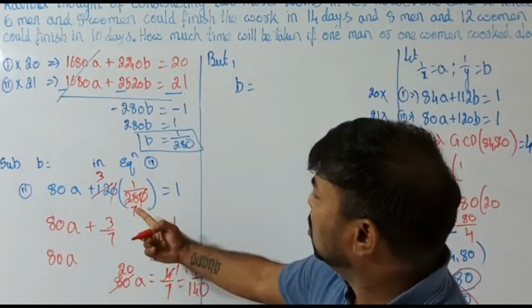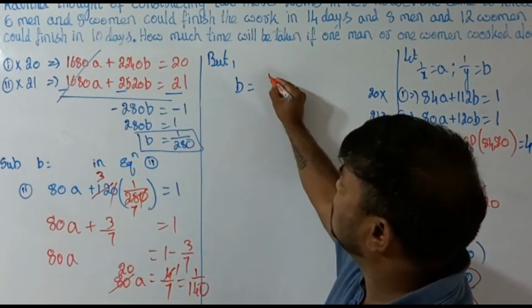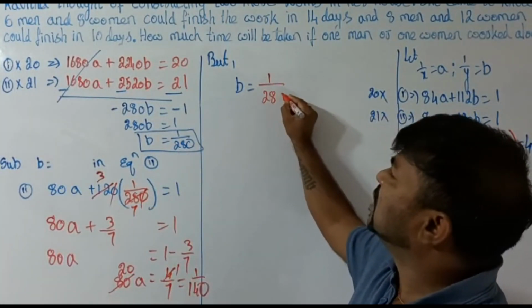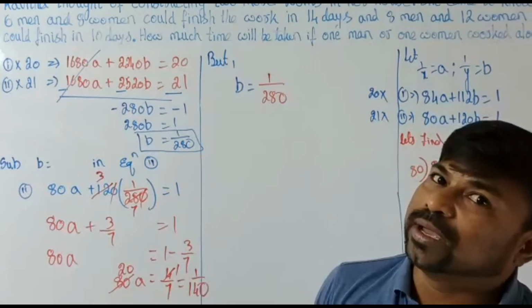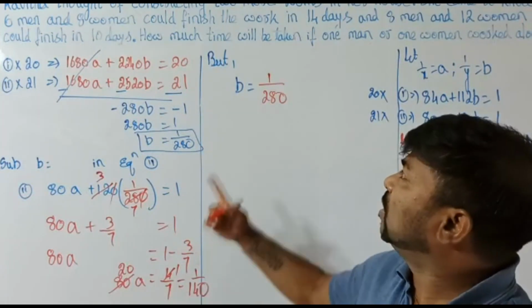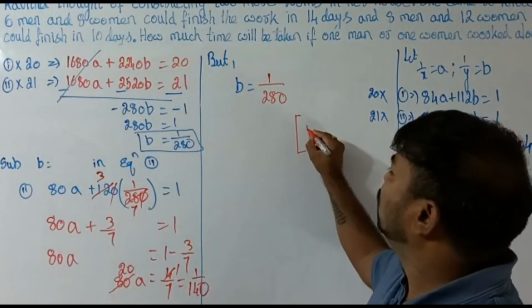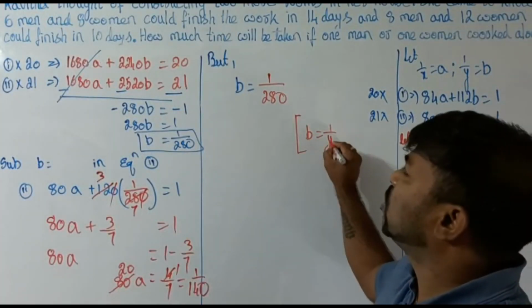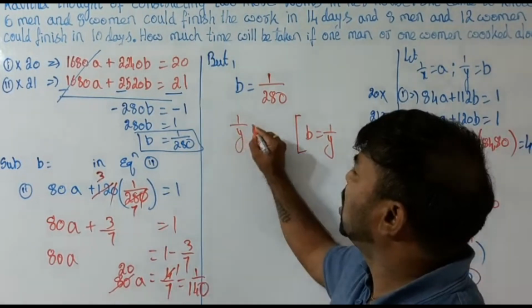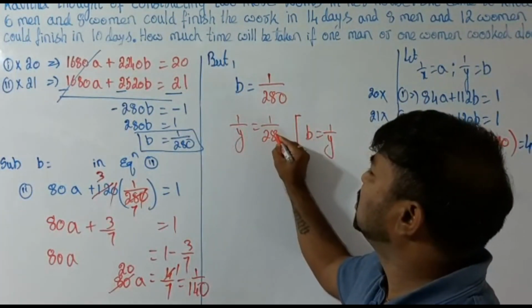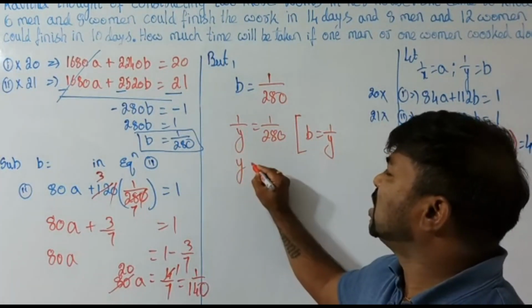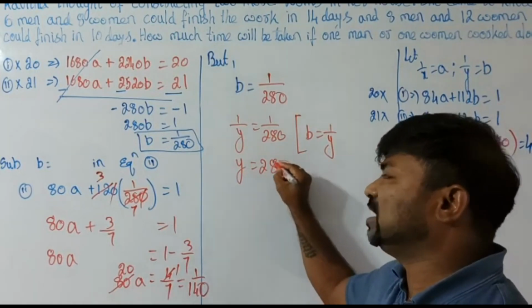So here you got b as 1 by 280. But you have to remember what the b value was. We took b as 1 by y. So 1 by y equals 1 by 280, and if you check it out, y is equal to 280.